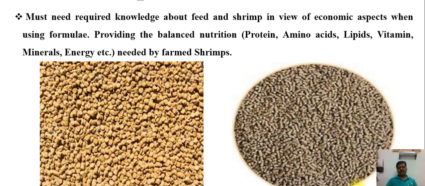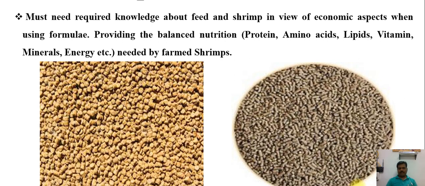Now we come to the shrimp feed formulation. We need adequate knowledge about feed and shrimp, from the economic point of view, when using the formulation. We need to give balanced nutrition for the target shrimp. Like Monodon, it needs a higher protein level, 40% protein for growth purposes. Compared to Vannamei, which requires a 36 to 34% protein level.